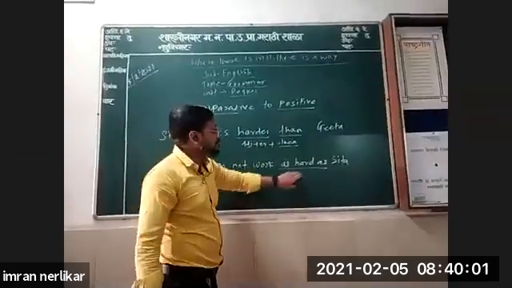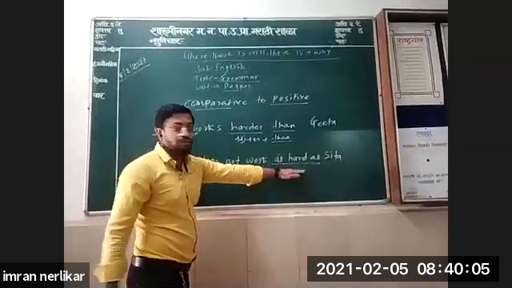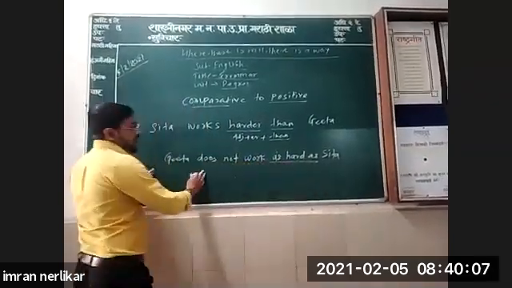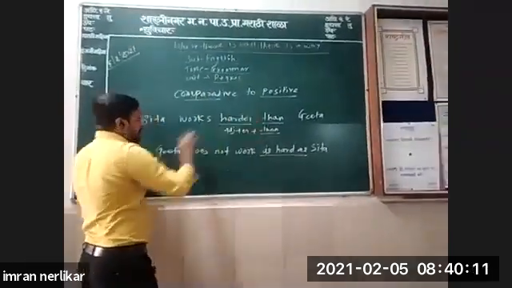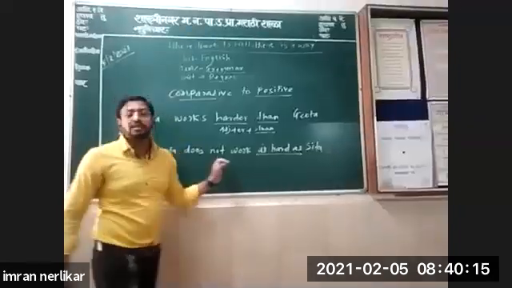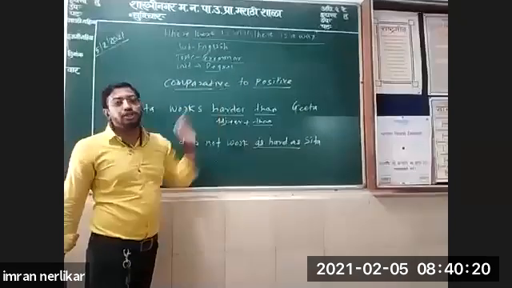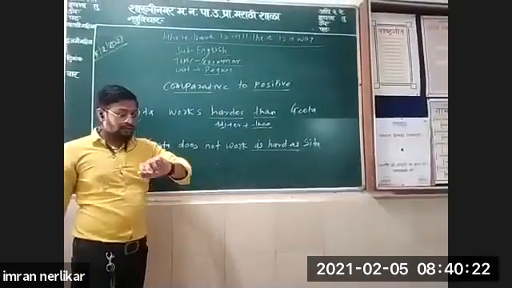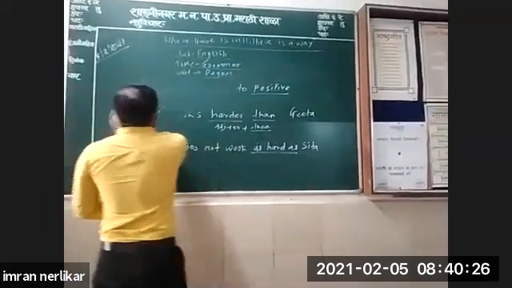So here we have used the structure and the meaning is the same. Sita works harder than Geeta means Geeta does not work as hard as Sita. This is a positive sentence. So comparative to positive we have converted. Okay. Now see, a little bit faster we'll go.